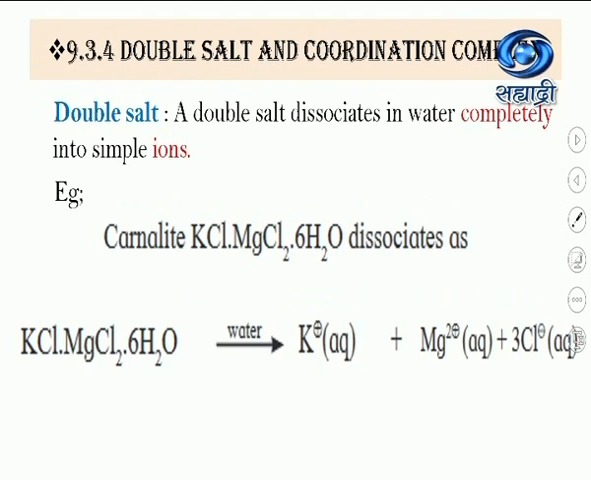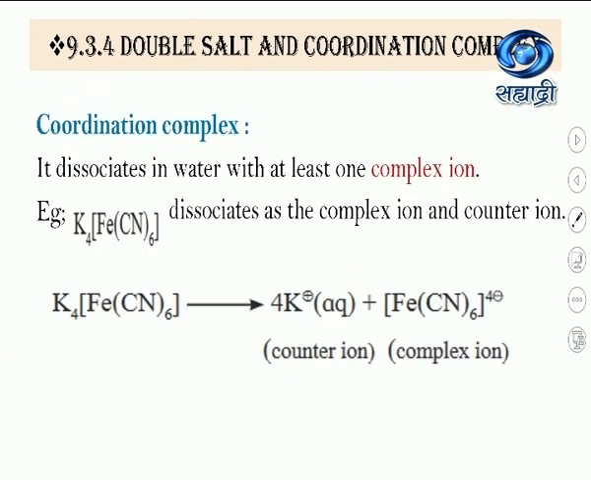Now the next example is carnallite, that is KCl MgCl2 6H2O. When it dissociates in water, it gives simple ions and it dissociates in water completely. It gives K+, Mg2+, and Cl- ions.